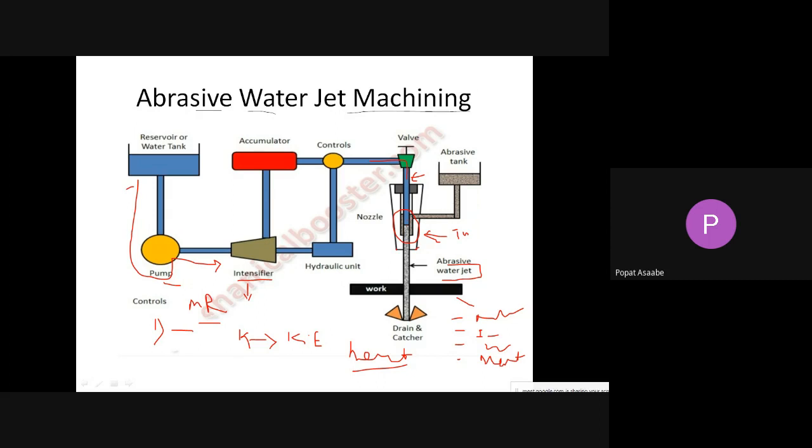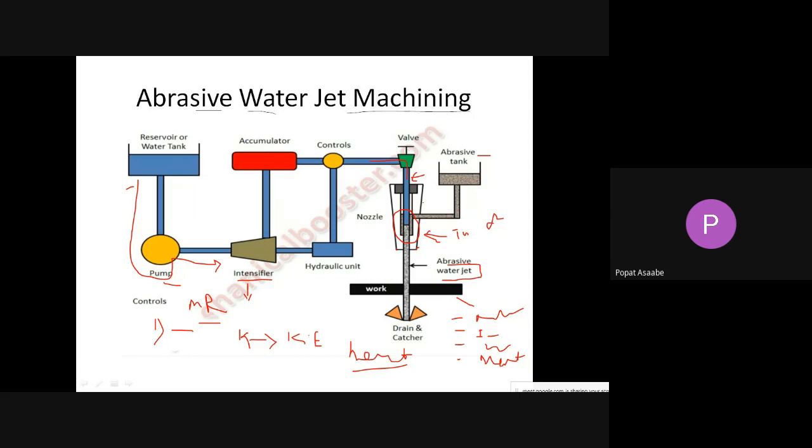Once we have used that abrasive, it becomes waste. Also, the next disadvantage of this machining process is that it is not suitable for machining of ductile material.